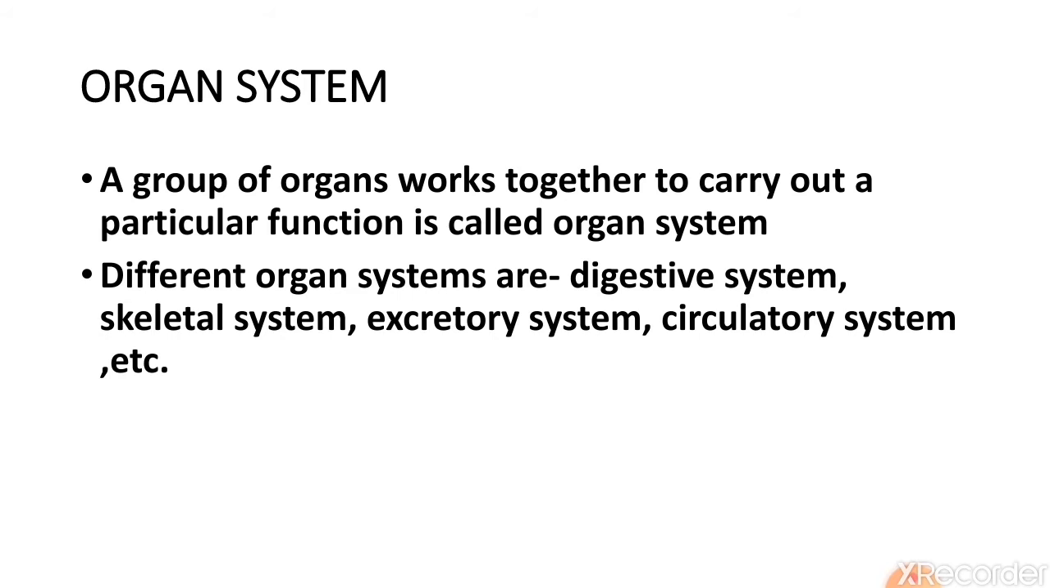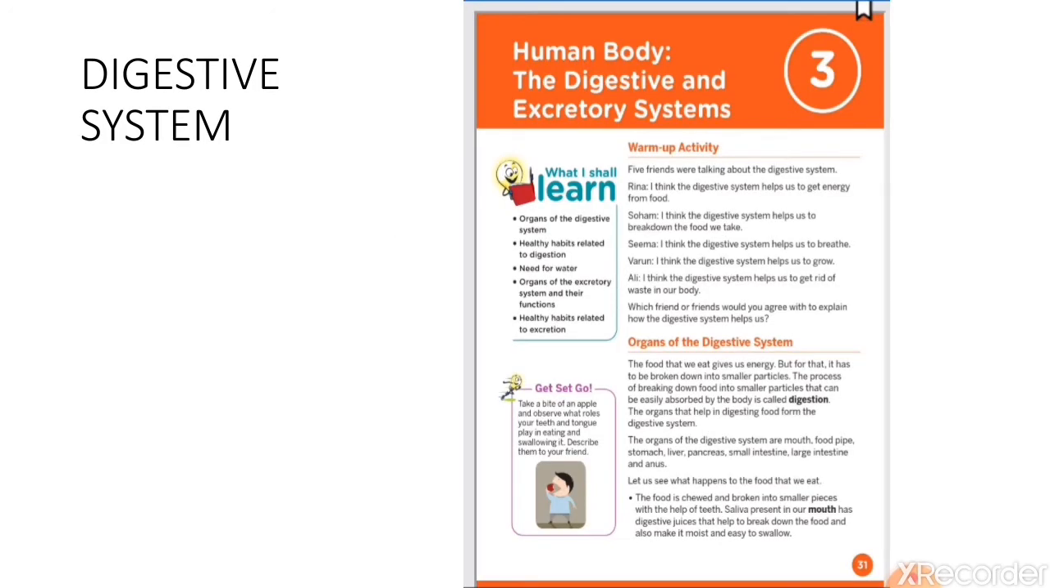A group of organs that work together to carry out a particular function forms an organ system. There are many organ systems present in our body, like digestive system, excretory system, respiratory system, skeletal system. They have different work to do to run our body smoothly. All the organs and organ systems are very important. And today we are going to learn about the digestive system.